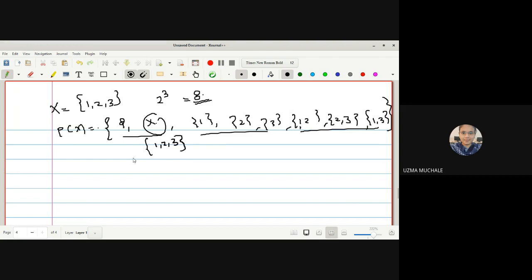What is the power set of X? It is nothing but the collection of all subsets of X. Now if, instead of X having only 3 elements, it has 100 elements, or we can say the cardinality of X is 100, then we write 2 raised to 100. That will be the cardinality of the power set of X.